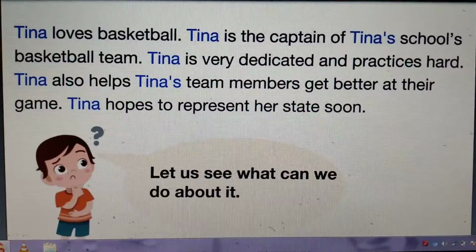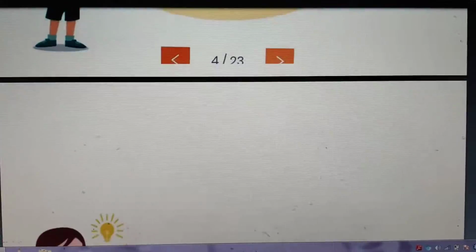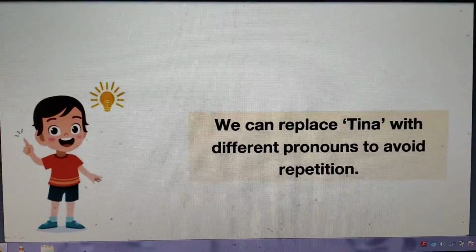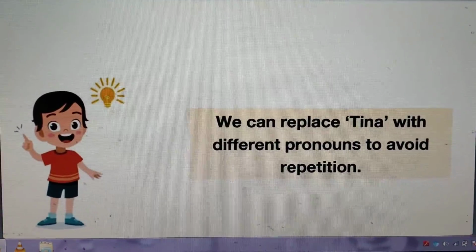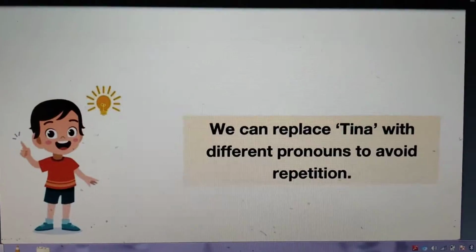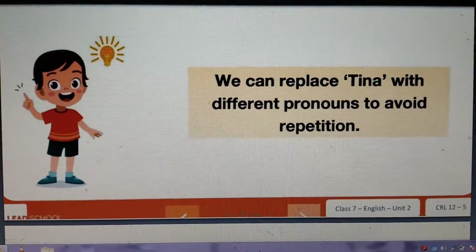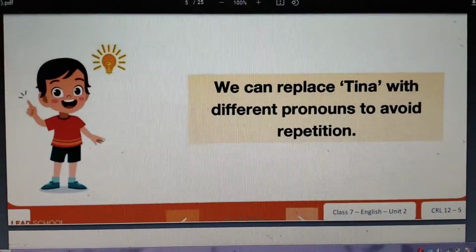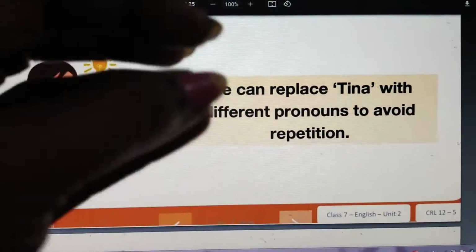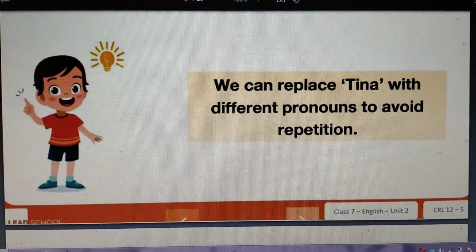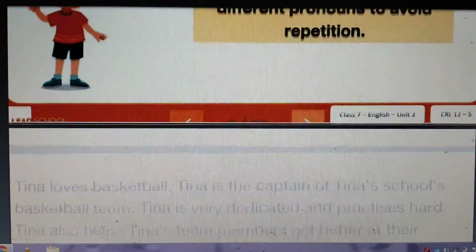So let us see what we can do about it. Instead of Tina, what can you do? We can replace Tina with different pronouns to avoid repetition. For example, if it is used for a boy, the pronoun which you can use for Ashif is he. The pronoun which you can use for Sheila is she. So these are the pronouns. There are so many pronouns which you can use to avoid the repetition in the sentence.